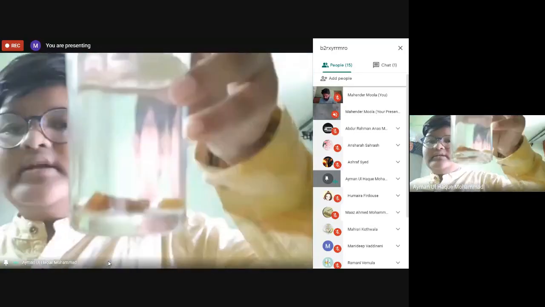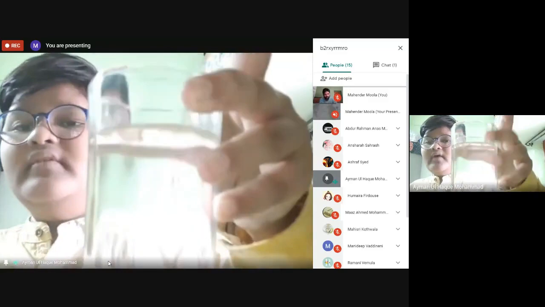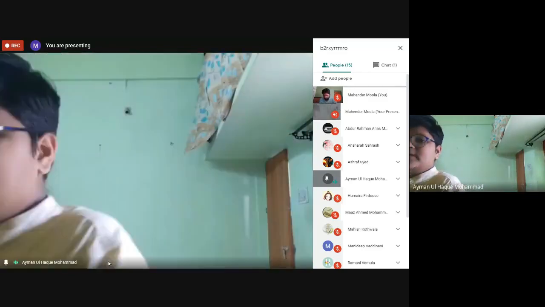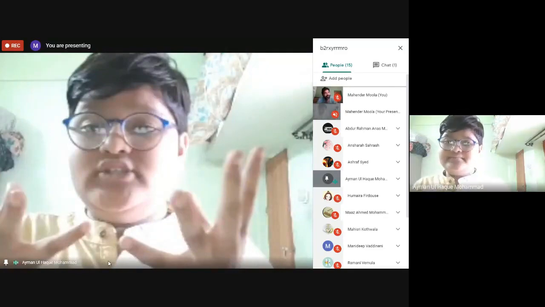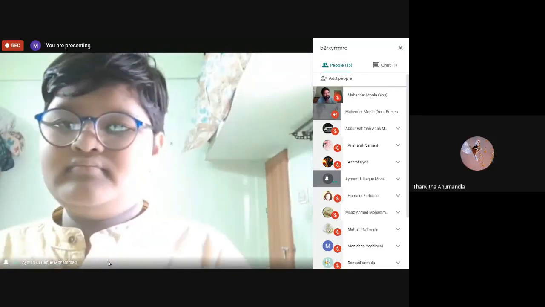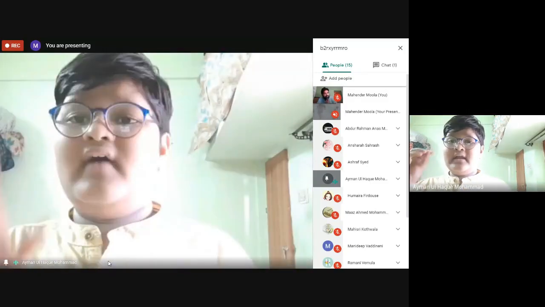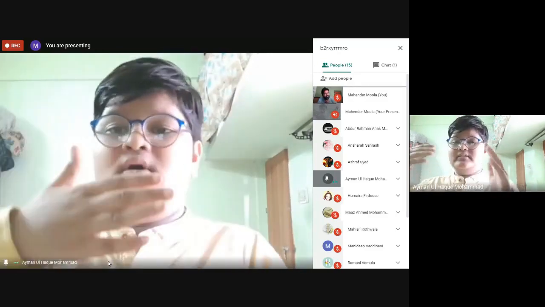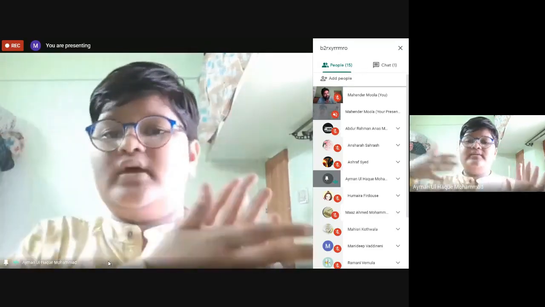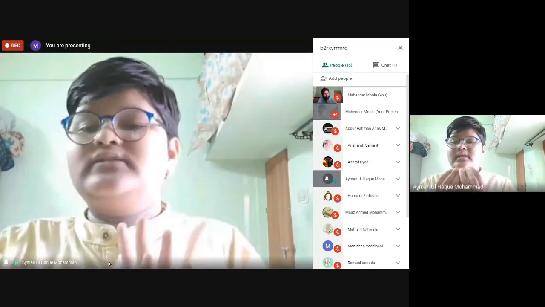As you can see, we have added the kishmish in this and then we have to leave it for 1 hour. After 1 hour, the kishmish will get bulged. Why will it get bulged? Can anyone say? It absorbs water. Yes, very good, excellent. The water passes through the kishmish from inside, so when the water passes through the kishmish, it bulges.